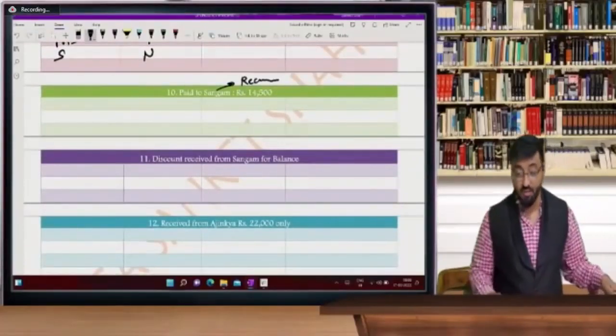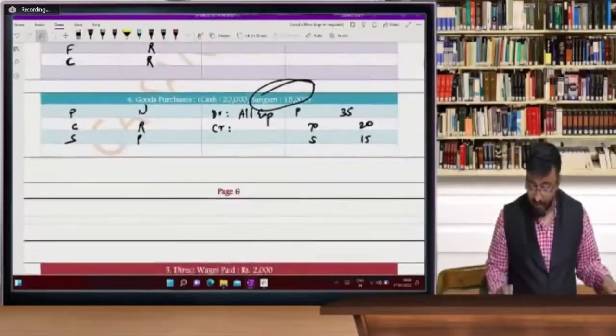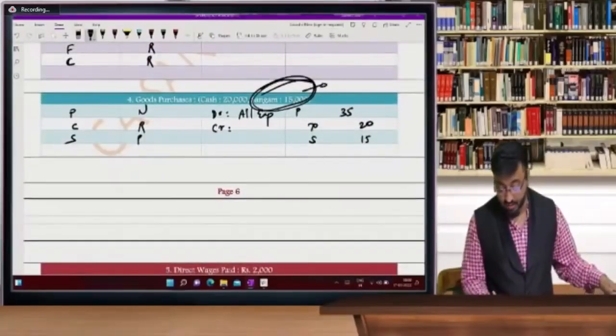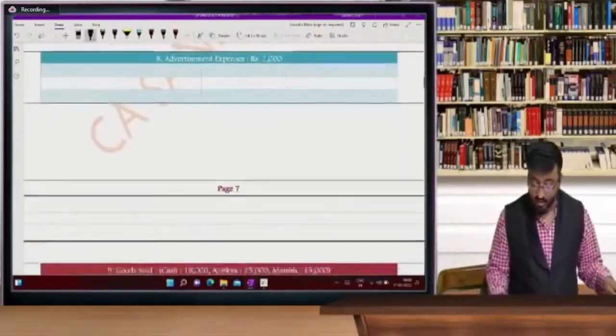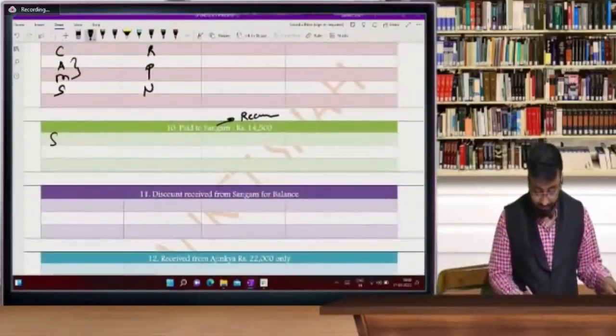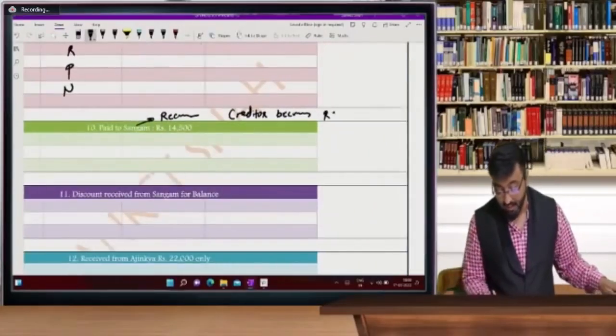So what is the logic? Because you can see here in entry number 3, Sangam was our creditor. Sangam was creditor of rupees 15,000 and now Sangam is a receiver. So Sangam account debit to cash. Here the creditor becomes a receiver. So what is the logic? Creditor becomes receiver. Remember, this entry is a direct entry, students, only for you.